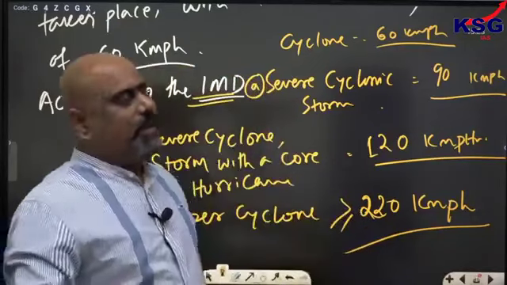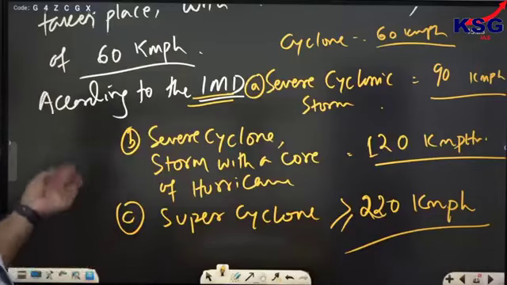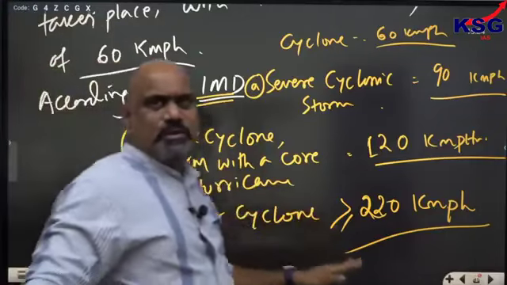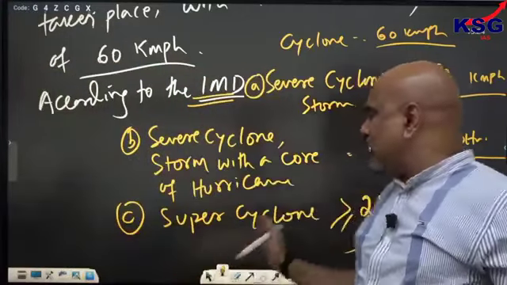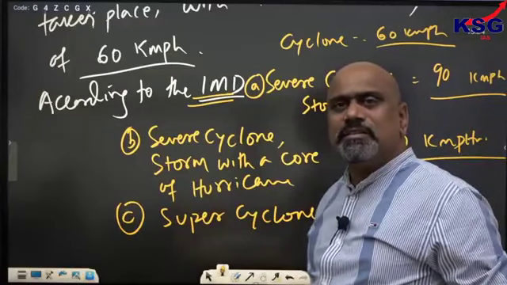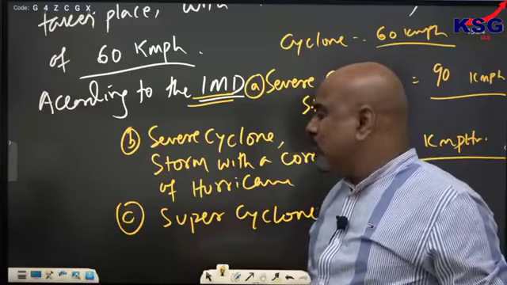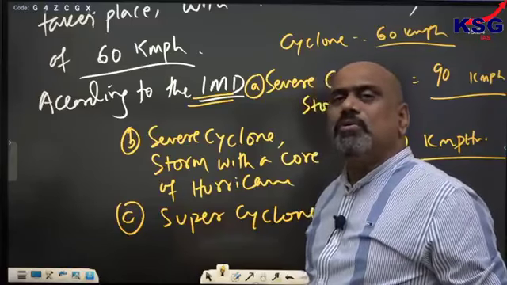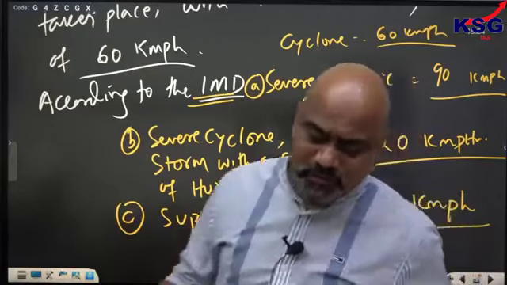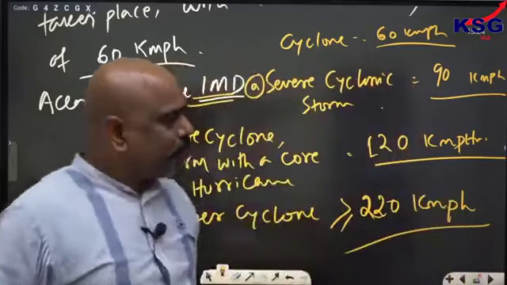Okay, these developments happen gradually under unique conditions; they usually develop like this. So these are different things: cyclone, severe cyclone storm with a core of hurricane, or super cyclone. In some cases, under some conditions, we consider a super cyclone not at 220 but at 180 to 220 kilometer speed of wind velocity. It is also called a super cyclone. That has also been said.